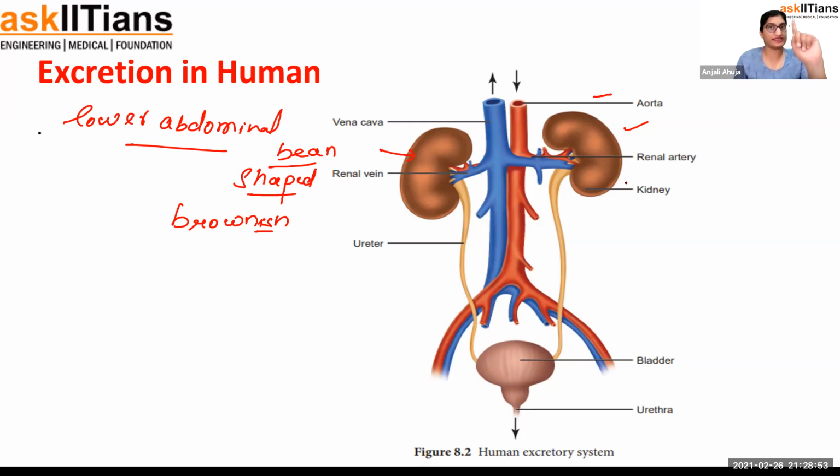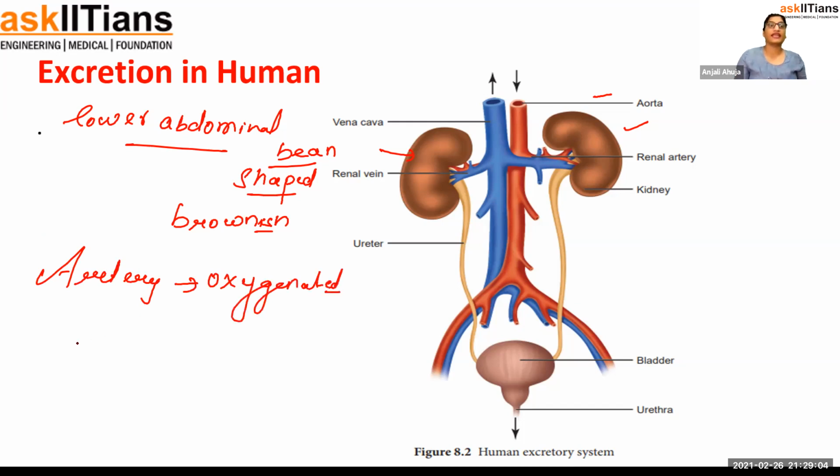But understand this thing. I told you artery consists of all the oxygenated blood. And I told you veins, all veins except one, we are not talking about that right now, have deoxygenated blood.